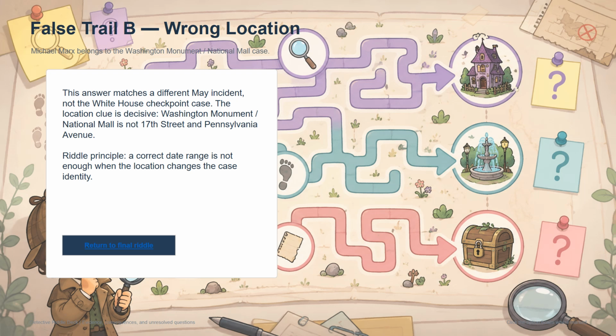False trail B fails because the location is wrong. Michael Marks is connected to the May 4th National Mall or Washington Monument incident, not the May 23rd White House checkpoint shooting. This answer is more tempting than false trail A because it is closer in time and also involves Secret Service officers. But temporal proximity is not enough. The decisive clue is location. Washington Monument or National Mall is not the checkpoint area at 17th Street and Pennsylvania Avenue. In investigative reasoning, the correct date range cannot rescue a mismatched location. A case identity requires all major markers to align.